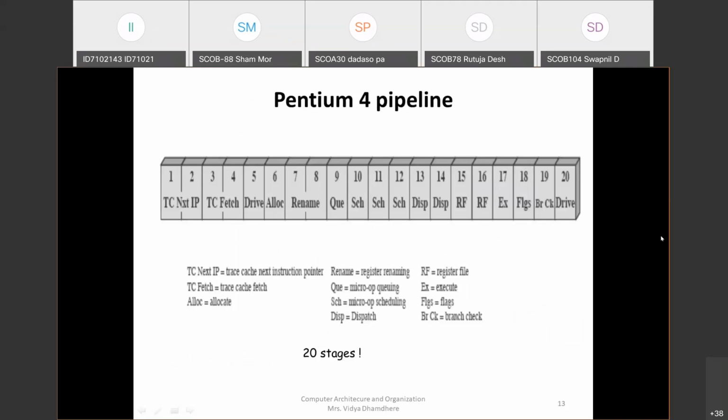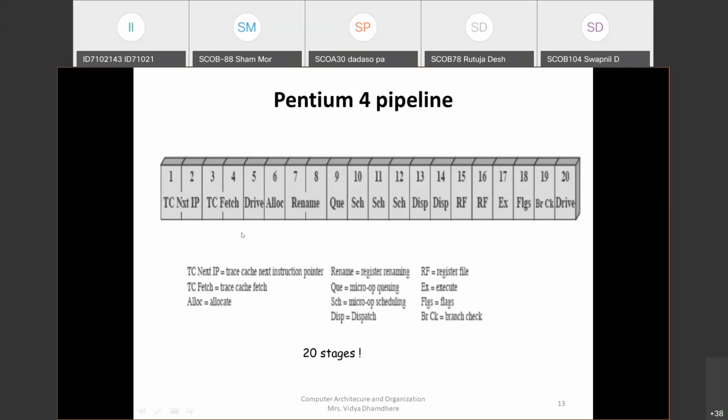Now, in the 20 stage pipelining, the first one is TC next IP, the first and second stages of the pipeline. That is nothing but trace cache next instruction pointer, which is used as a program counter, where it holds which next instruction you are going to execute.